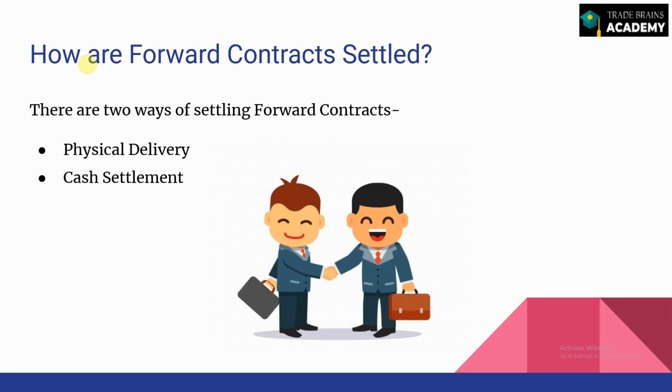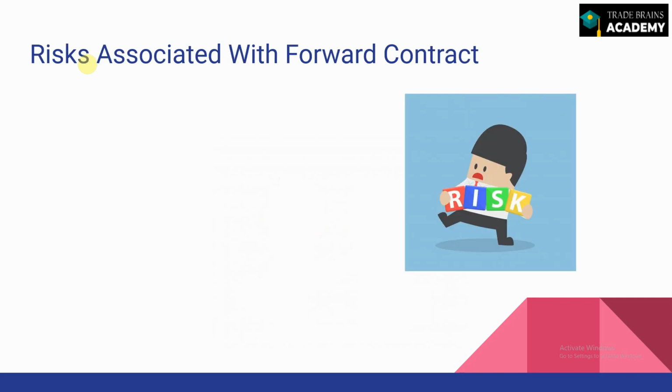Now, having understood the ways of settling forward contracts, let us try and understand the various risks associated with forward contracts. If it's an international derivative agreement, there has to be a certain level of risk which comes with the agreement. The first of which is liquidity risk. There is nothing called an exchange where the product is traded. So finding a party willing to take a counter position to your views can sometimes become difficult in the market.